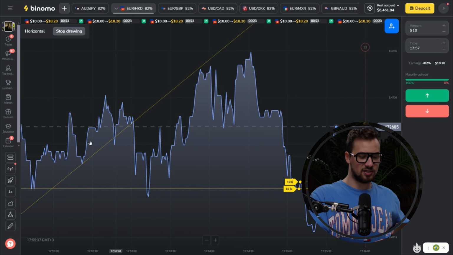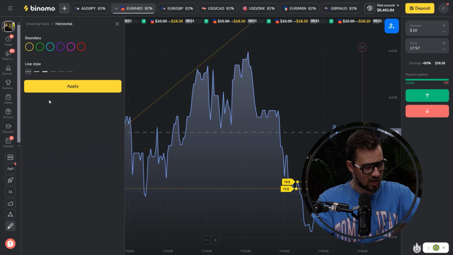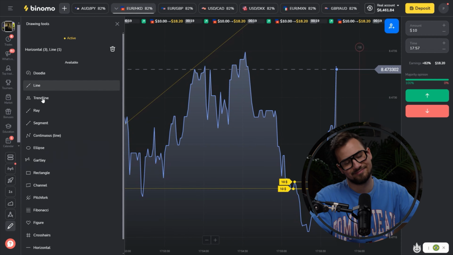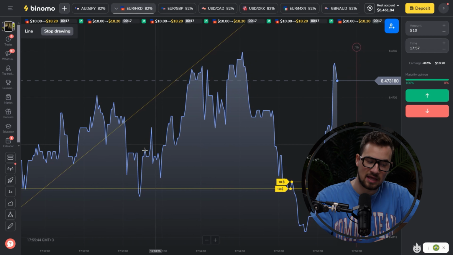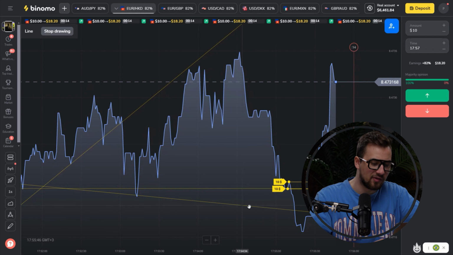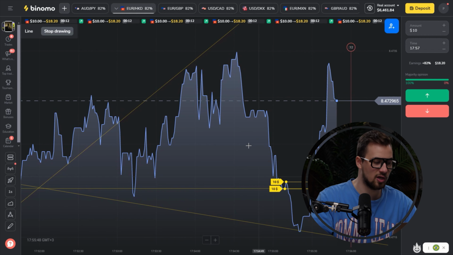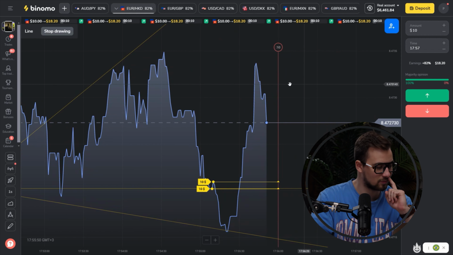So this is the simplest analysis. This is the simplest trade. This is scalping, guys, as I told you in the beginning. So if you're a beginner, I recommend you to start trading with this strategy, but be patient.